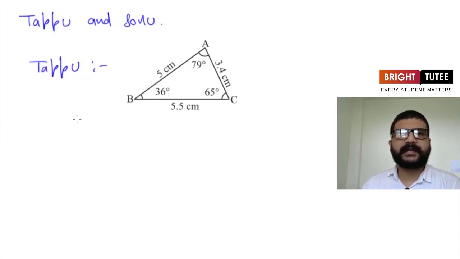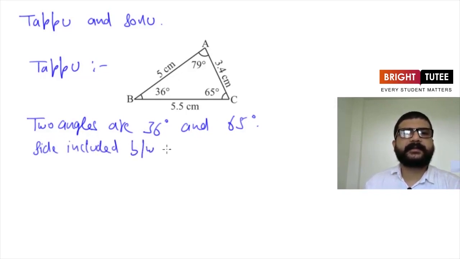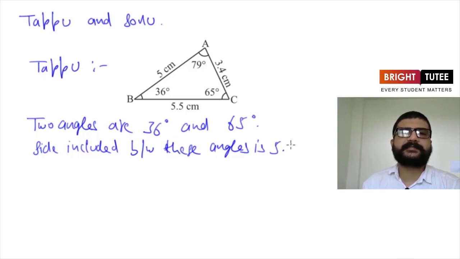Now what Tapu decided that he will give him two angles and side included between them. So Tapu told him that two angles are 36 degrees and 65 degrees, and what else he told him, that side included between these angles is 5.5 centimeters.